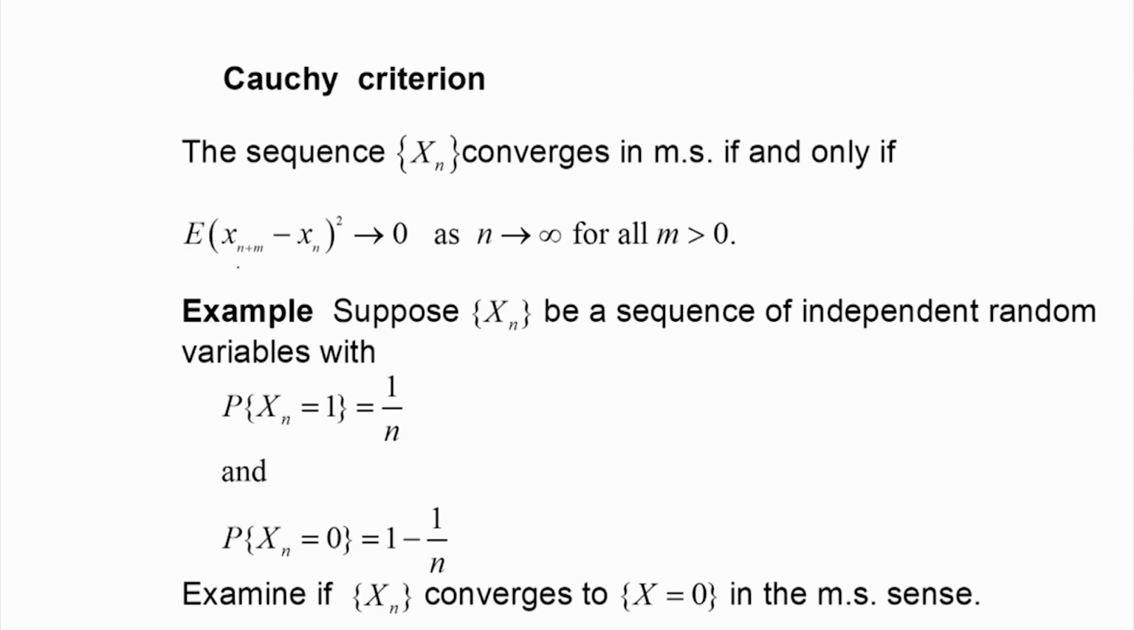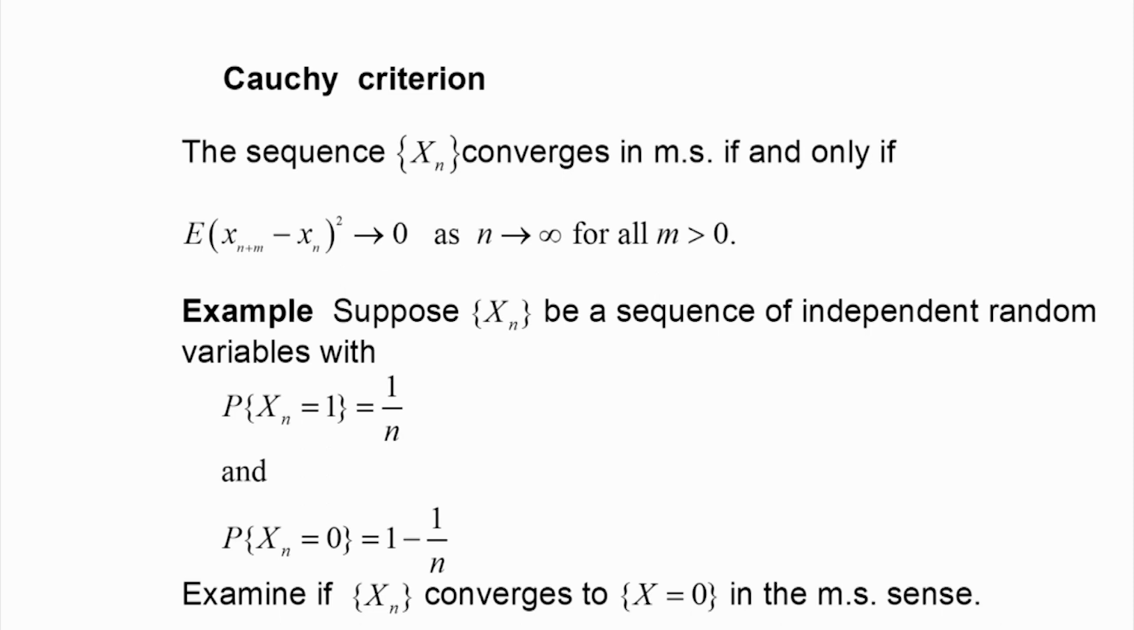So, the result is we have to consider the mean square value of the difference between x of n plus m and x n. This mean square value should go down to 0 as n tends to infinity. Okay. So, that means for any m, we consider the mean square error, E of (x of n plus m minus x n) whole square. Now, if this quantity goes down to 0 as n tends to infinity, then only we can say that x n converges in MS to some unknown random quantity x.